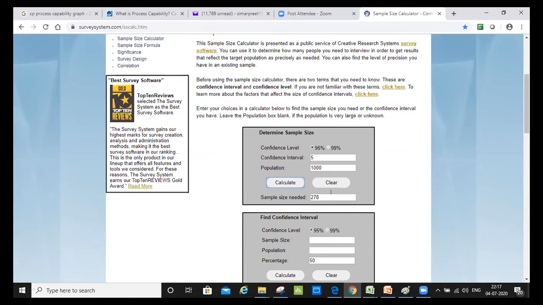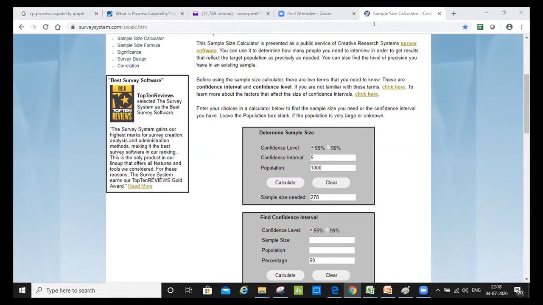Now somebody should ask me a question, which I was wondering somebody should ask, but nobody asked. How do I decide whether I should go for 5 confidence interval, 3 confidence interval, 1 confidence interval? How do I decide that? What do you think? Nobody asked me, so I'm asking you now. I think you are sure about it. So who would like to answer this question? How do we decide what kind of margin of error or confidence interval I should consider here?